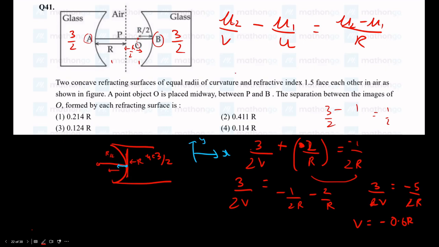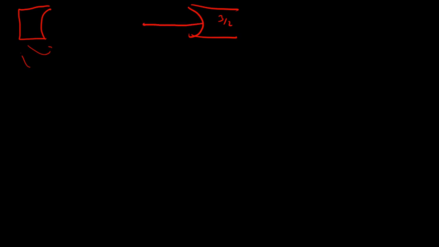So v due to glass B is equal to minus 0.6r. Let me just highlight this, we'll use it in the future. Okay, now let us apply it for the glass A. So we know that they have given us like this in the question, but I'm going to reverse it. We just want the distances, so I'll assume my glass to be like this again, 3 by 2, but now the image distance is a bit far, 3r by 2.